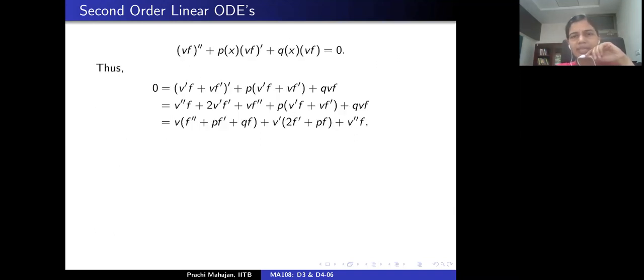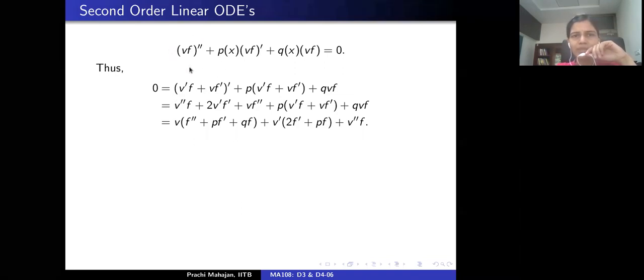So I've just rewritten the last statement here. The second derivative of VF plus P times the first derivative of VF plus Q times VF equals 0, right? So if you do some calculation, what is this saying? The right hand side is 0, and let's just compute the second derivative.